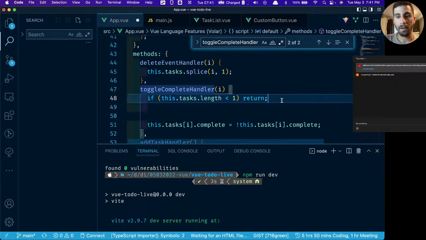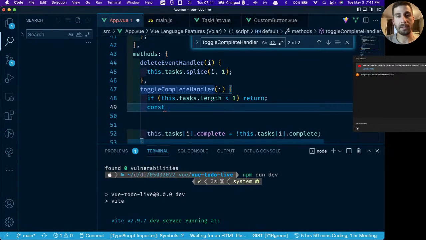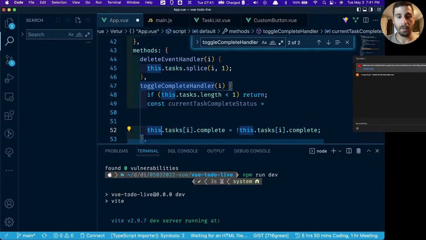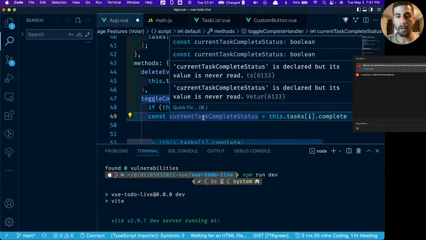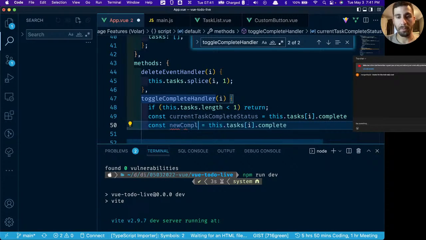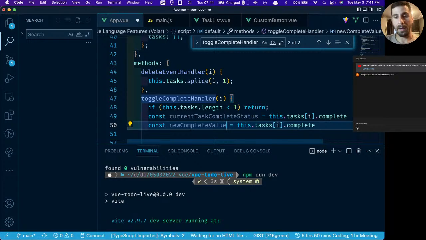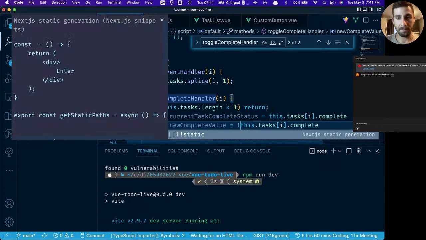So we're going to say const currentTaskCompleteStatus equals this.tasks at index i .complete. Const newCompleteValue, and we're going to make this the opposite.